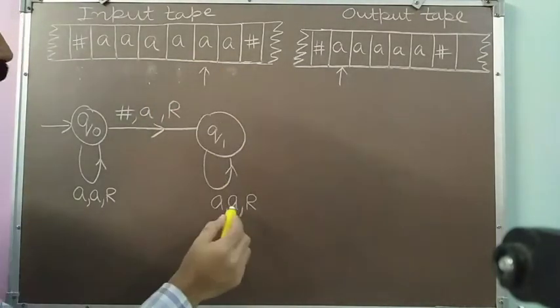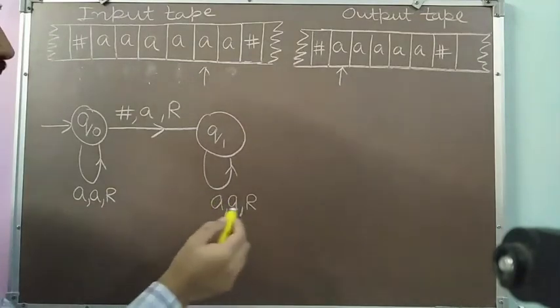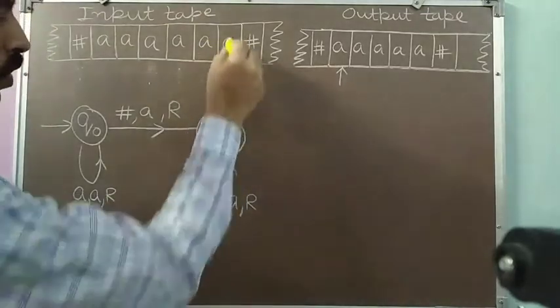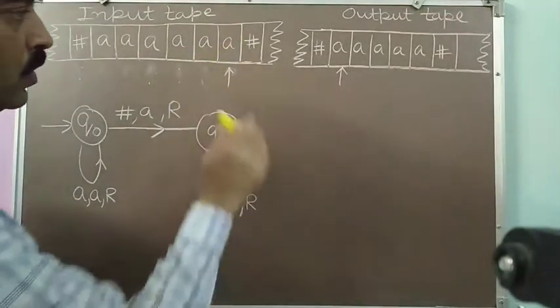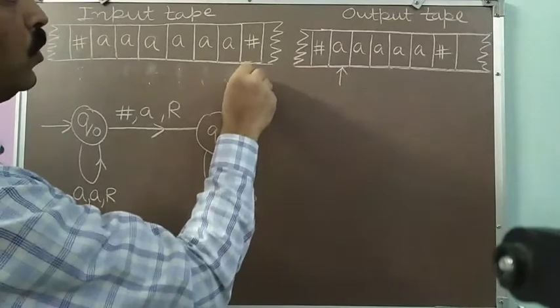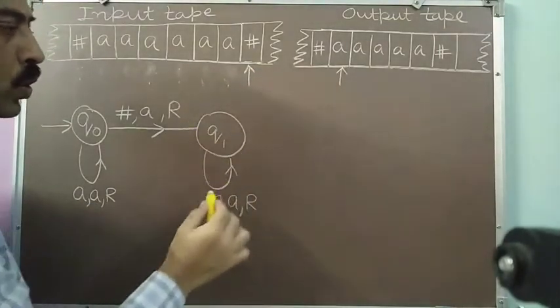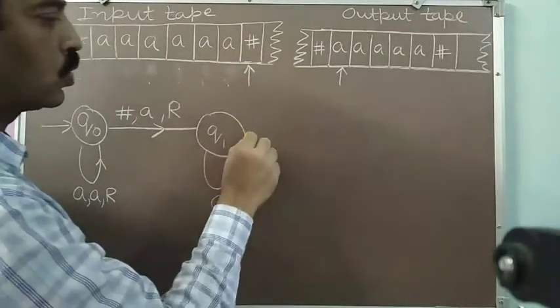Again, I am getting A. So in place of A, I will be writing A and then moving right. So I will come here. Now on this A also, I will write A and move right. So I will move here. I have to skip all the A's of the W2, and when I will reach to blank.